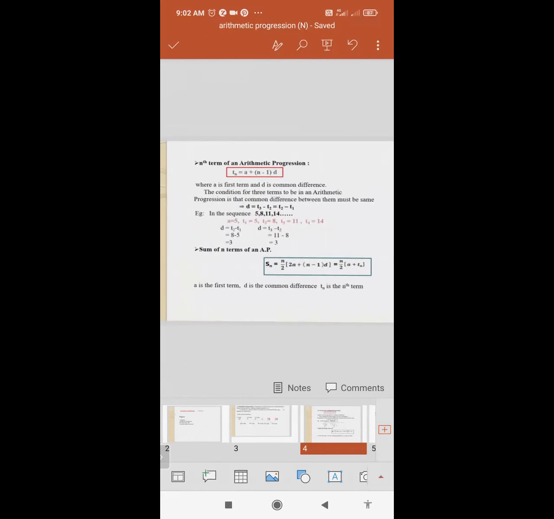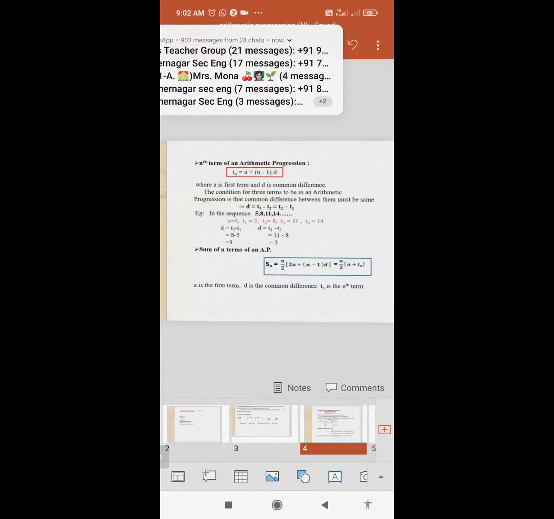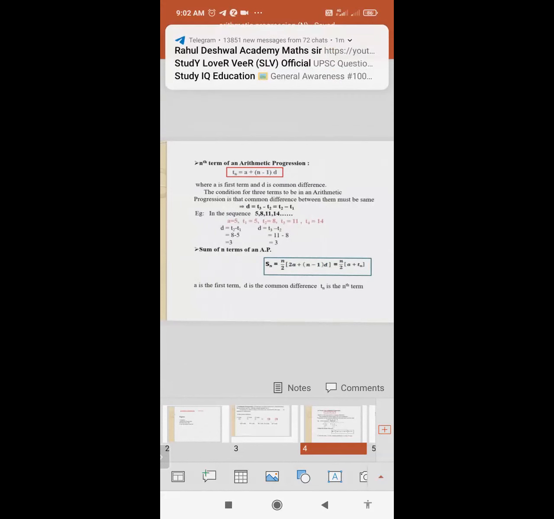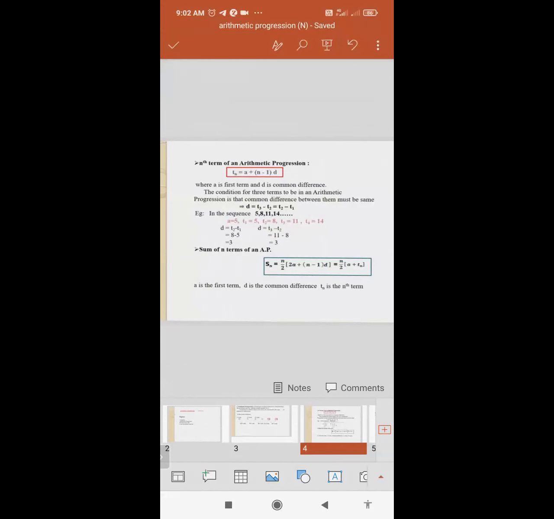So many students are confused between the nth term and this. What is n? What is the total number of terms? So never ever be confused in that. What do you mean by the nth term of an AP? First, see the formula, that is your Tn is equal to a plus (n minus 1) d.